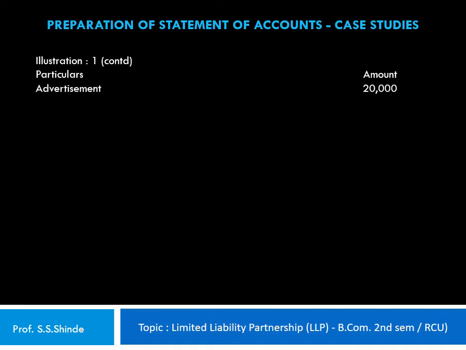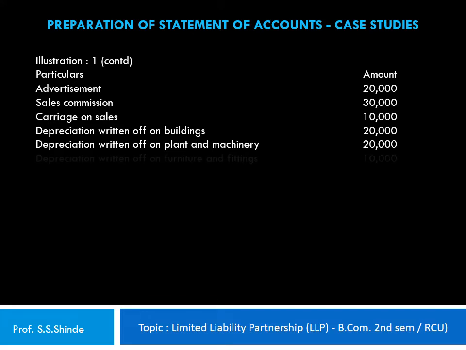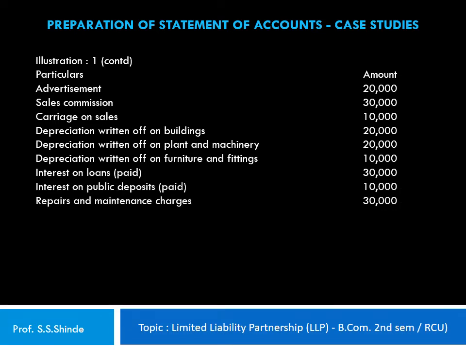Advertisement expenses 20,000. Sales commission 30,000. Carriage on sales 10,000. Depreciation written off on buildings 20,000. Depreciation written off on plant and machinery 20,000. Depreciation written off on furniture and fittings 10,000. And interest on loans paid 30,000. Interest on public deposits paid 10,000. Repairs and maintenance charges 30,000 rupees. And we have to make a provision for income tax of rupees 90,000 on the net income.